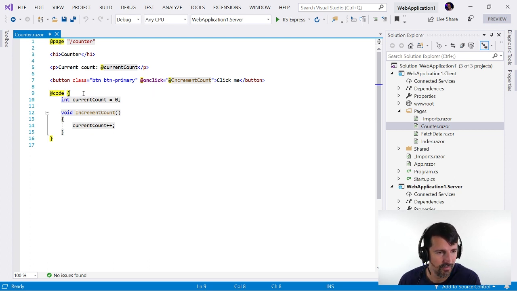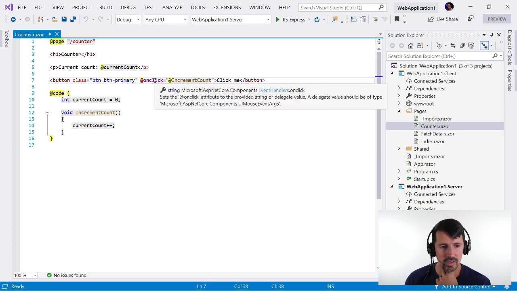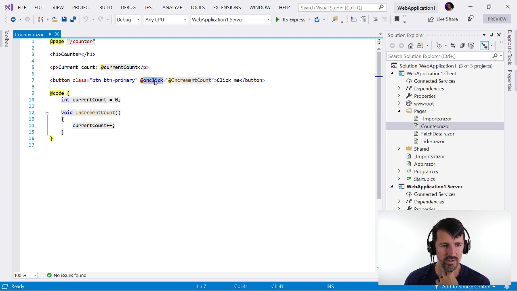So we have this button with an @onclick. So I'm assuming @onclick is how we hook into the click event of the button. Now I'm curious, do they have documentation on the events? Because an HTML button click event, I believe, well, in Angular it's click. So maybe it's a platform thing. Either way, so we have an increment count.